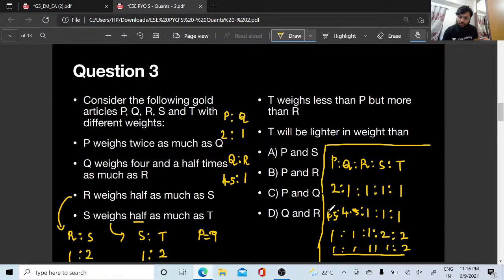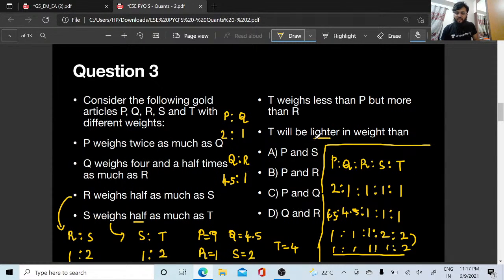Yes or no? 2 into 4.5, the value of Q is going to be 4.5, right? Yes, because it is 1 everywhere. The value of R is going to be 1, the value of S is going to be 2, the value of T is going to be 4, right? So it is P is equal to 9, Q is equal to 4.5, R is equal to 1, S is equal to 2, T is equal to 4.